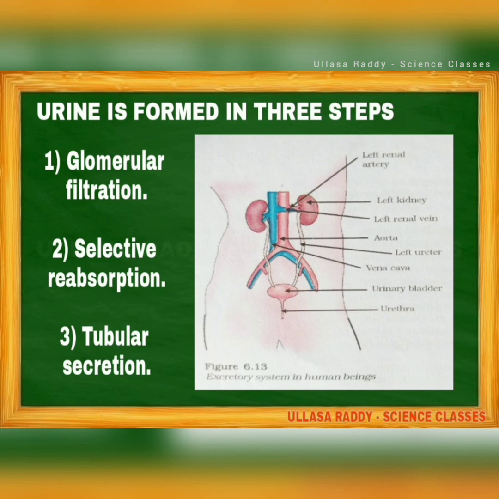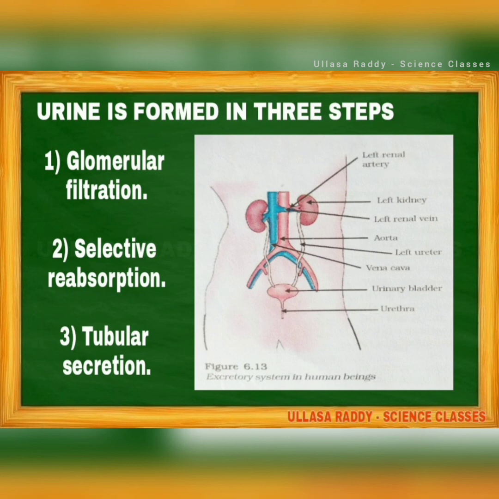In humans, nitrogenous waste is mainly in the form of urea. The urea is synthesized in the liver. The blood collects nitrogenous waste and other unwanted substances from tissues and circulates through the glomerulus. These wastes are filtered from the glomerulus into the proximal convoluted tubule. This process is known as glomerular filtration. Every substance present in the blood, both essential and non-essential, is filtered. Hence, this process is said to be non-selective.